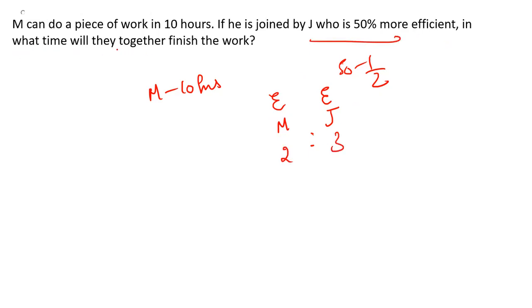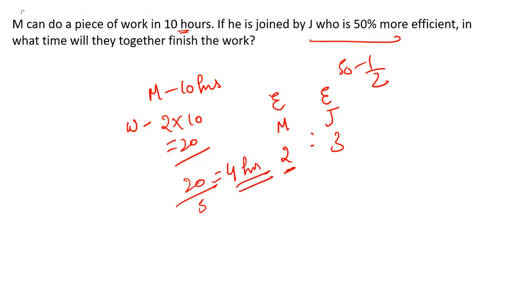So in what time they will together finish the work? First of all, you have to tell what the work is. So you can see M can do the work in 10 hours, right? And here we have determined the efficiency of M as well. So that is 2. So 2 into 10, the work is 20. Now they are asking what time they will together complete the work if they are working together. So efficiency of M is 2, efficiency of J is 3. 3 plus 2, 5. So 20 divided by 5, that will be 4 hours. So in 4 hours, they will be able to complete the work. Fine. Let's see our next question.